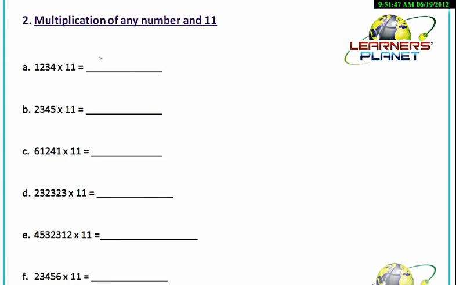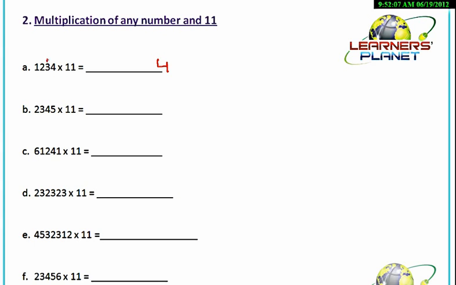Now we try to calculate some bigger number with 11. The multiplication of bigger number with 11. So here we see 1, 2, 3, 4 into 11. Again, it's very simple. Just concentrate and observe the pattern carefully. Write the rightmost digit as it is. That is the unit digit we have to write as it is.